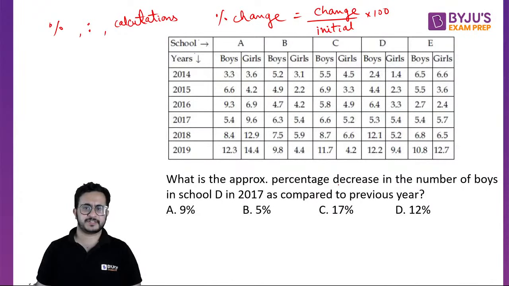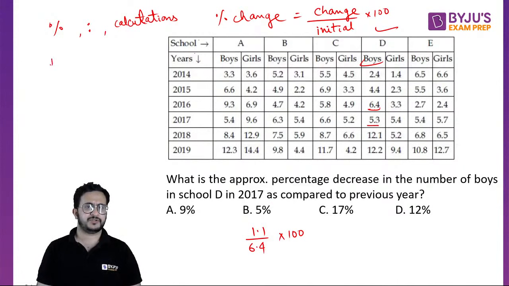It is asking the percentage decrease in the number of boys in D in 2017. So D boys in 2017, that is 5.3, and here it was 6.4. So what is the change? The change is 1.1. And initially it was 6.4, so we will compare with respect to 6.4. 1.1 by 6.4 into 100. So no need to divide by 64.